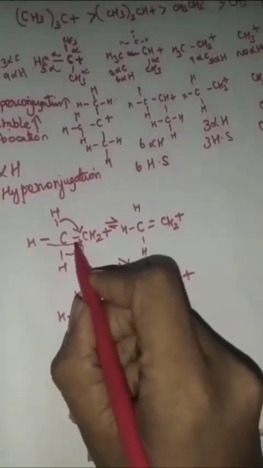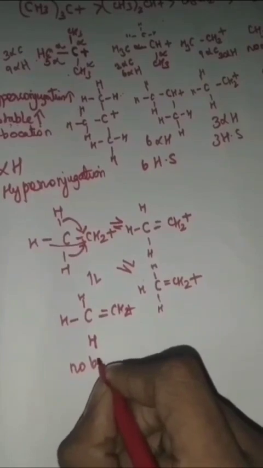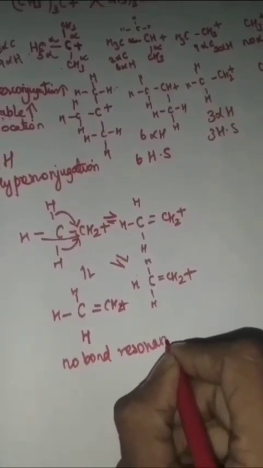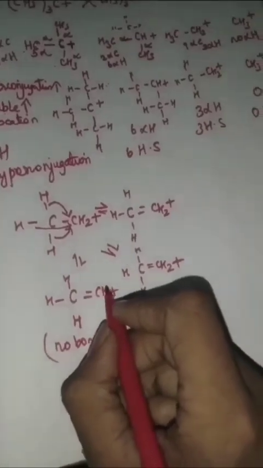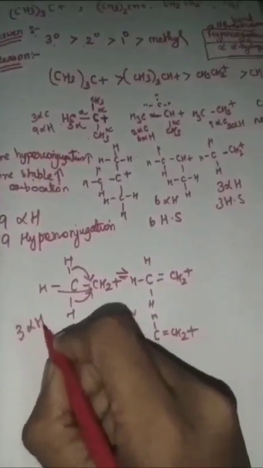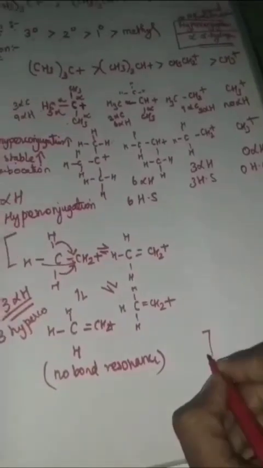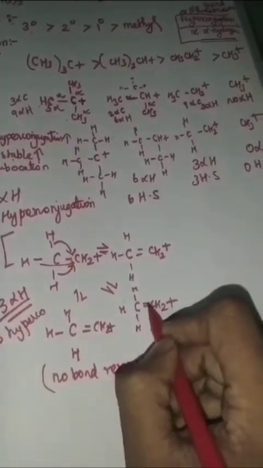So these 3 hydrogens will also give their bond; they sacrifice their bond and follow the no-bond resonance. These alpha hydrogens help by giving their bond, and they end up without a bond. So these are the real resonating structures of hyperconjugation, based on the number of alpha hydrogens. However many alpha hydrogens are present will be the number of hyperconjugating structures. Here 3 alpha hydrogens give 3 different hyperconjugating structures. This is the mechanism of hyperconjugation. Each hydrogen is responsible for giving that resonance.